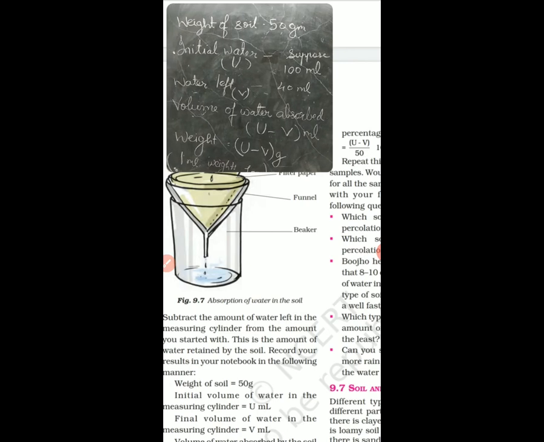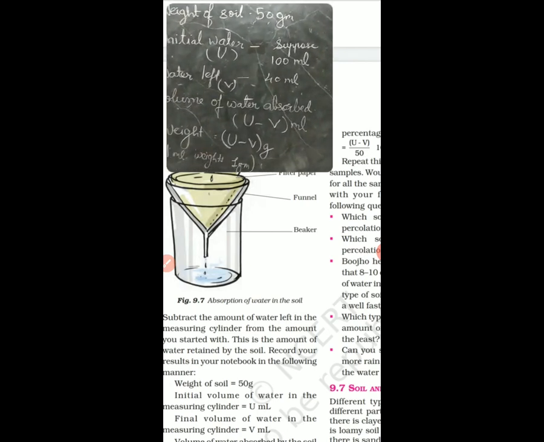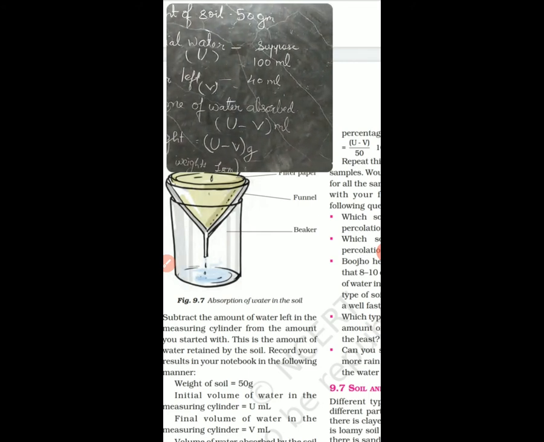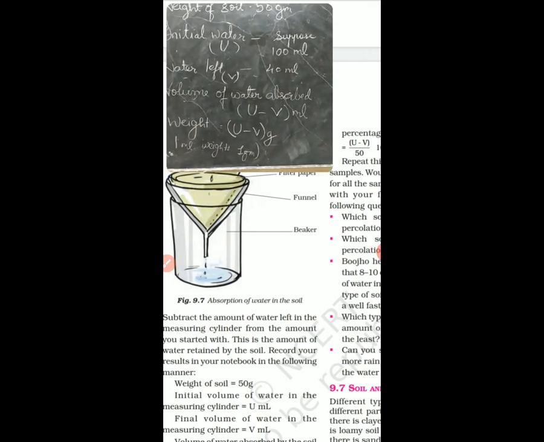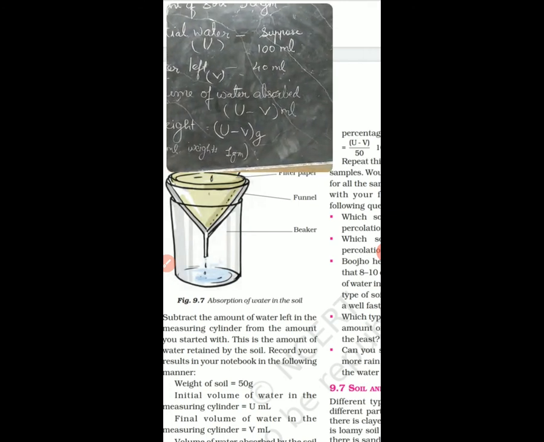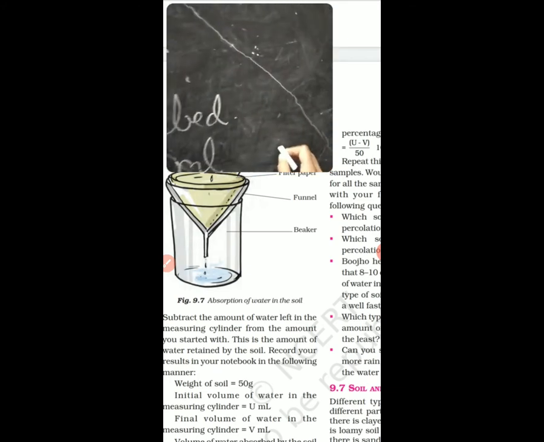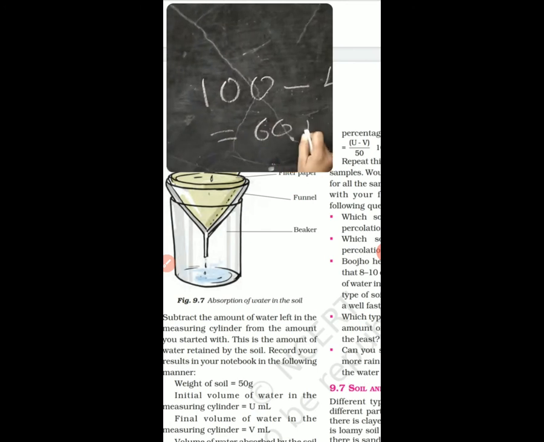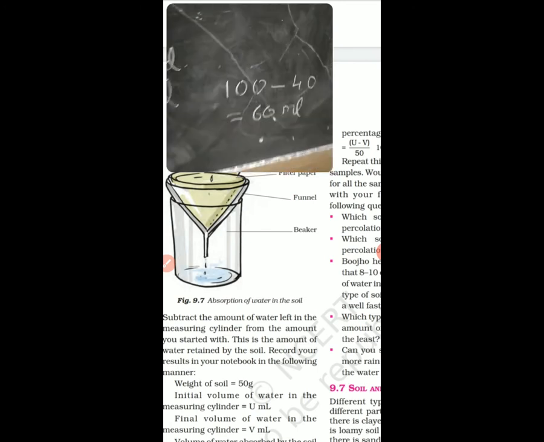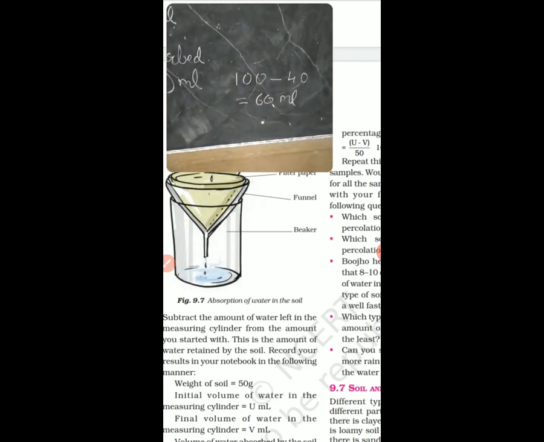Suppose it is 40 milliliter left out. ठीक है, आप डाल रहे थे, पोर कर रहे थे, जब आपने बंद किया डालना, then the left water is about 40 milliliter. Then what is the volume of water absorbed? It is U minus V. So that is 100 minus 40. So it will come to 60 ml. So 60 ml of water is absorbed by the soil.